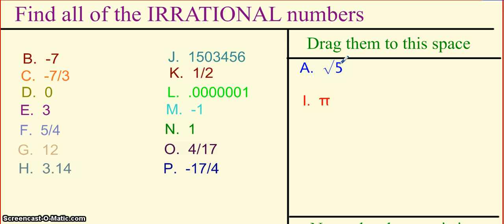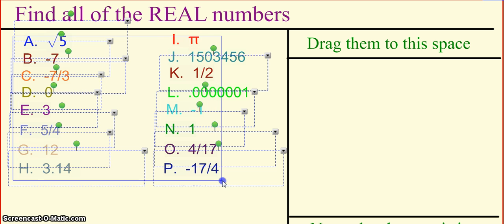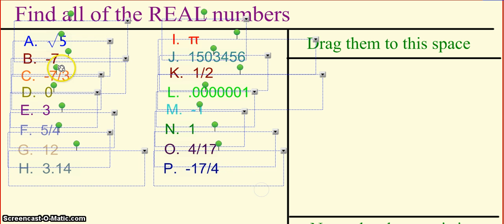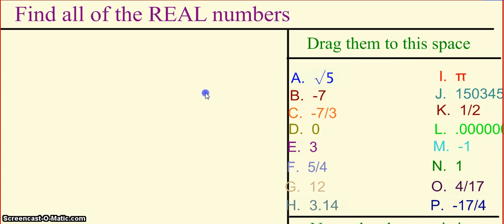Notice also if you were to type these values into your calculator, they would be non-repeating infinite decimals. And anytime you have a non-repeating infinite decimal, that will be an irrational number. So then let's talk about the real numbers. So then that means all of these values here that we've looked at are actually going to be real numbers. So if we highlight all of them and we drag all of them over here into our space, then that is all of the real numbers.